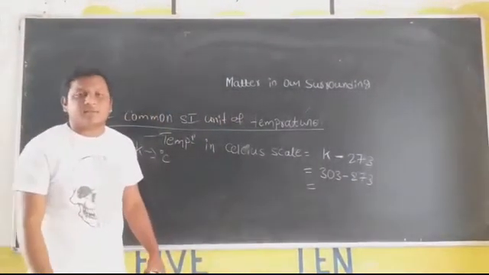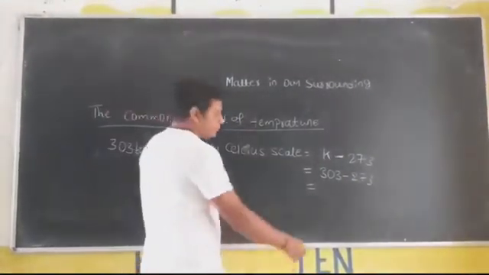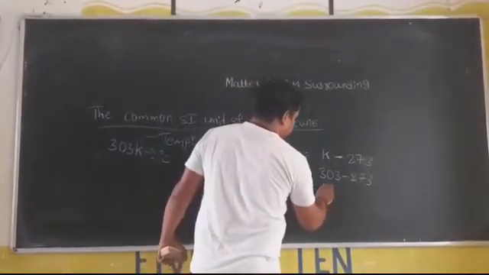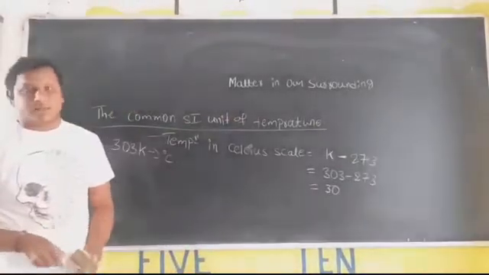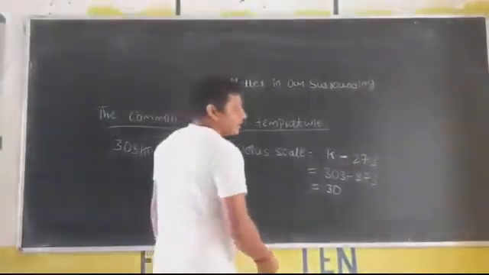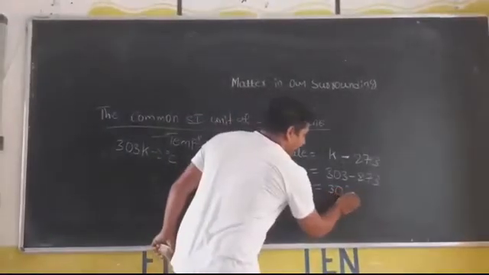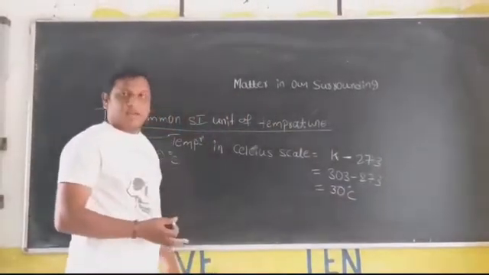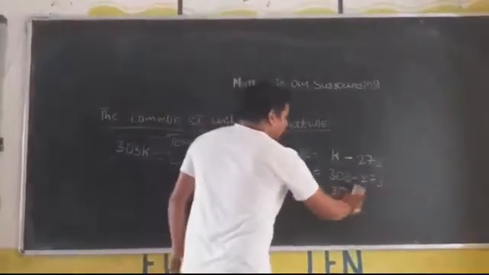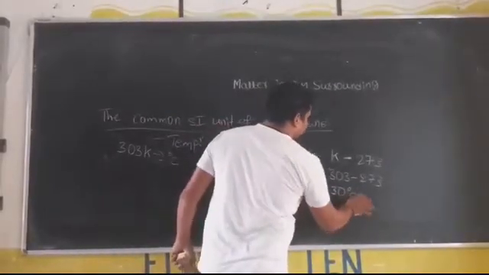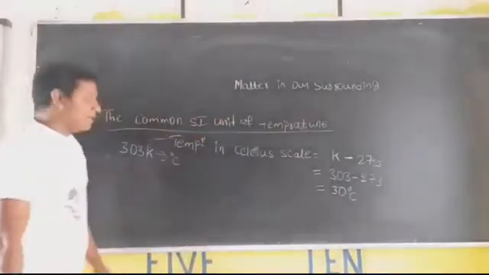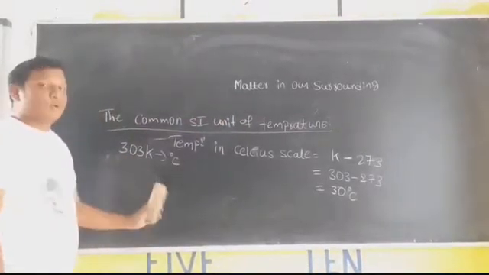The answer is 30 degree Celsius. You should mention degree Celsius after the number. If you don't write this degree Celsius, then it has no value. This is the conversion of Kelvin scale to degree Celsius.